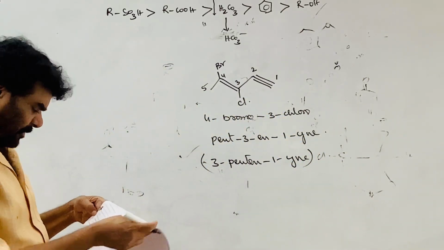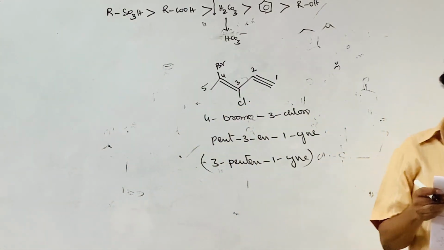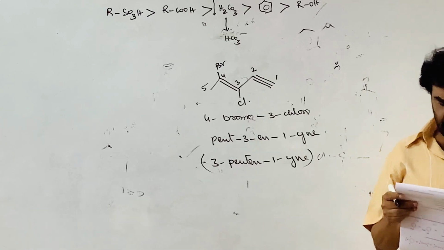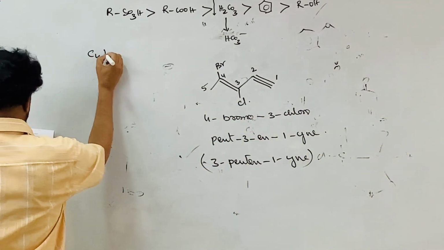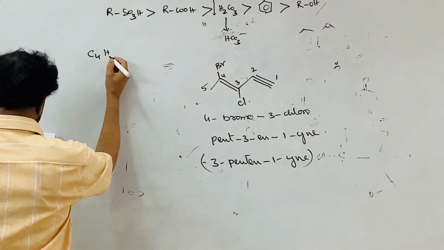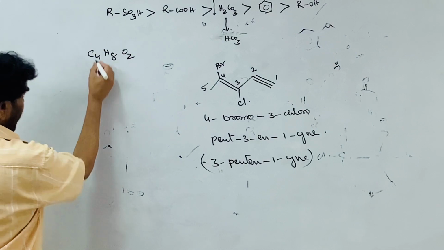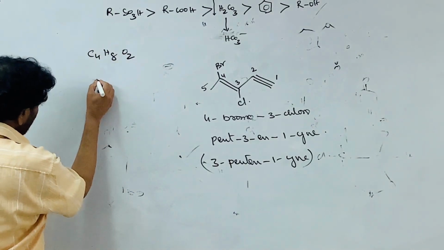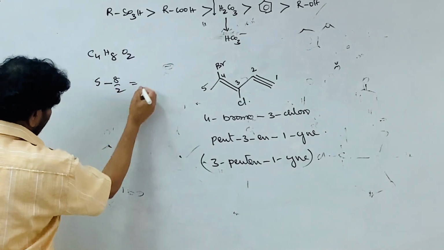One, 3, 1, 4, no. And next one is the 36. Which of the following IUPAC names of this is possible alternate? That is C4H8O2 is the molecular formula. So degree of unsaturation you find out: 5 minus 8 by 2, that is equal to 1 degree